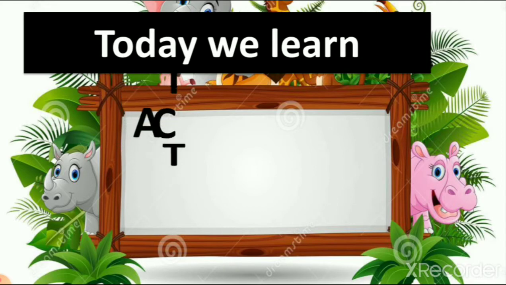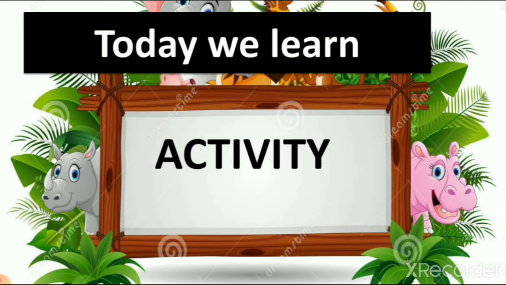So what did we learn today? Today we learn an activity. So when we revise this lesson, we revise about sense organs. So our today's activity is about sense organs, right? So let's see what we have to do in this activity. We have one picture, the picture of one sense organ, right? So we have to mark wrong the thing in which we cannot use this sense organ, right? So let's see the first sense organ.